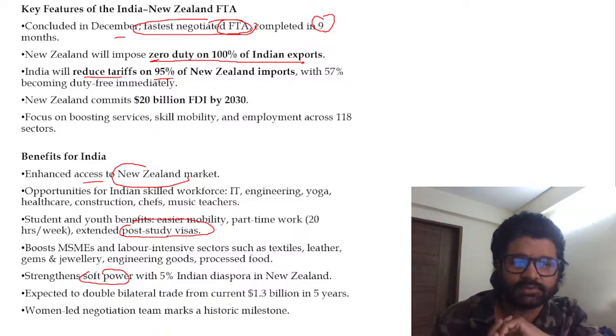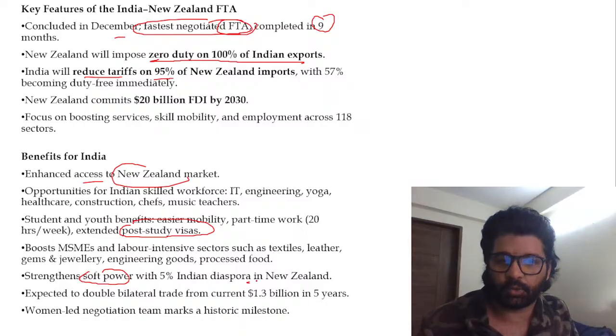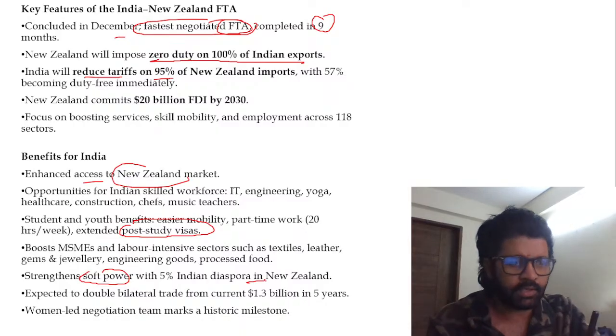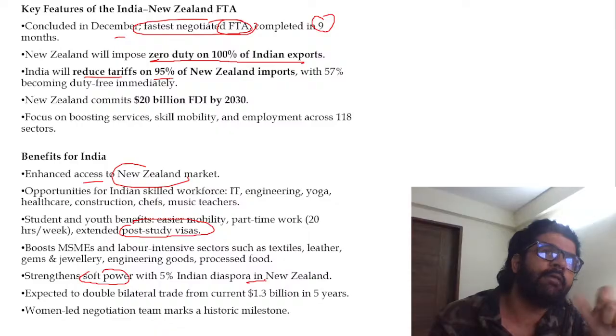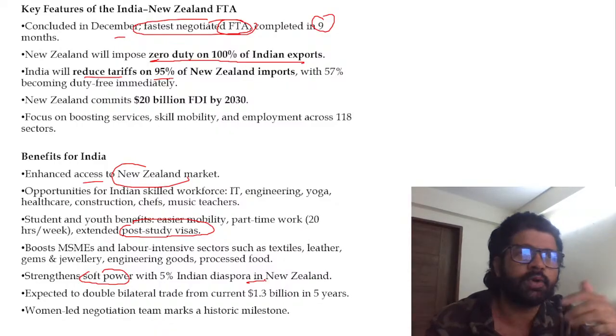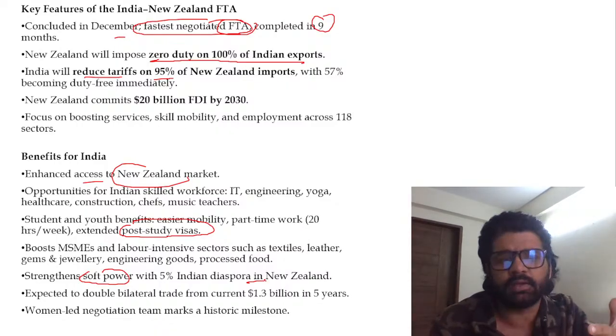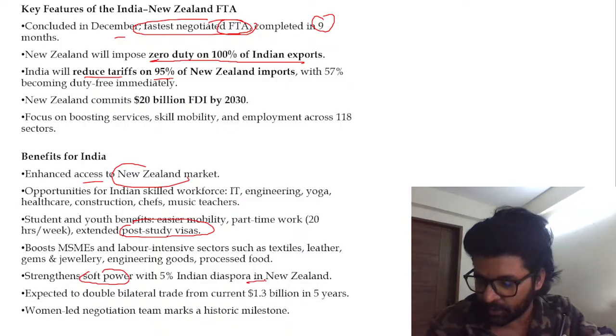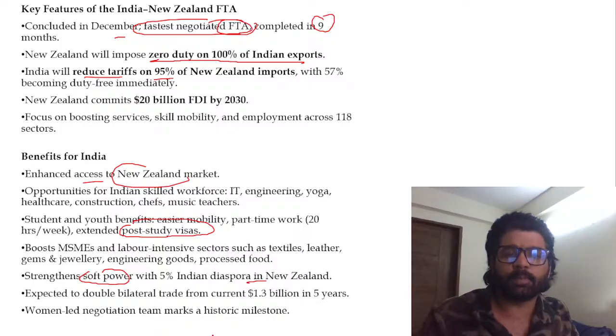New Zealand is awesome, guys. So we have a 5% Indian diaspora. And again, this whole India-New Zealand FTA will strengthen our presence in New Zealand, our diaspora. The contact will increase, and thereby the soft power will increase. That's what this article is talking about. Cool. Expected to double bilateral trade, and so on.